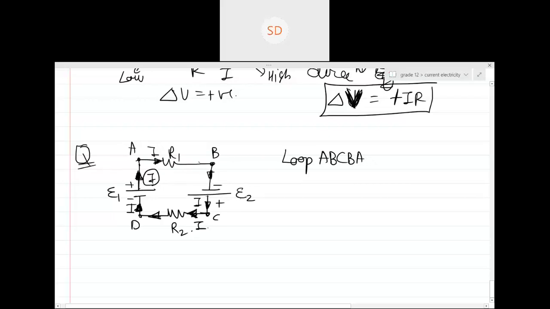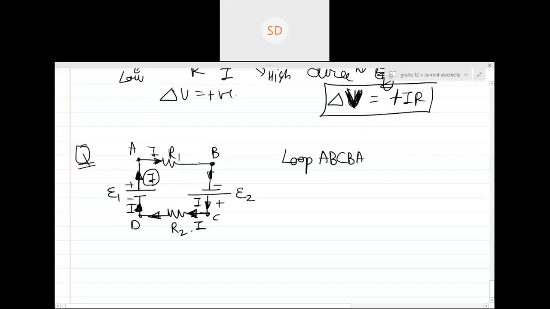We will do the question now. Don't worry. We have just taken one single example, a single loop question, so that at least we'll be able to apply Kirchhoff. Once we apply it, we'll see the big examples. I'll solve using nodal as well as Kirchhoff's voltage law. Is this clear? Okay, so let's start. In this, we consider that the second battery E2 doesn't produce any current.